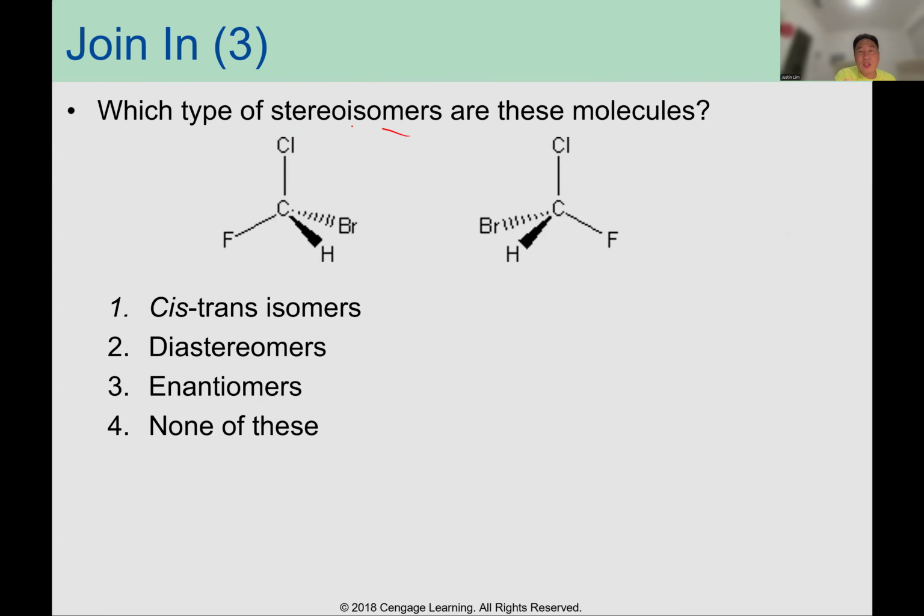What type of isomers are these molecules? You can put a mirror between the images. So this one is enantiomers. The compounds cannot be superimposed on their mirror image. That's enantiomers.